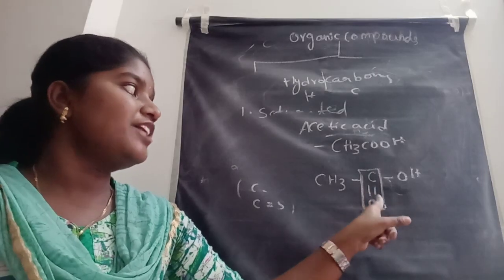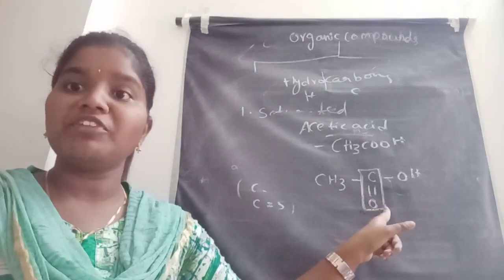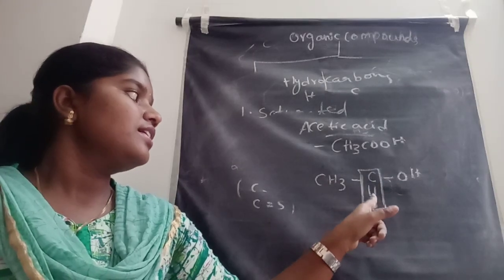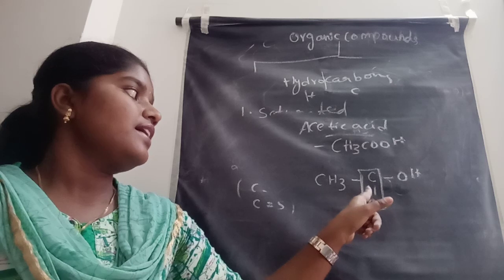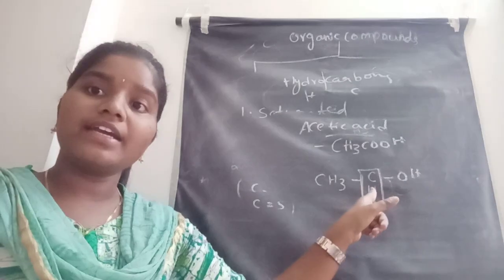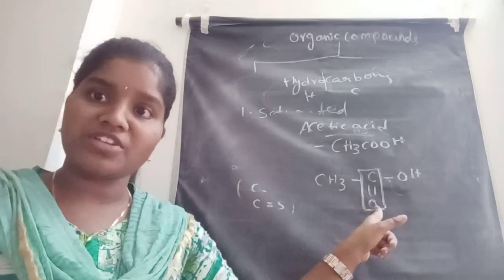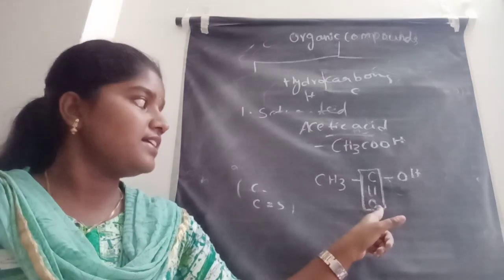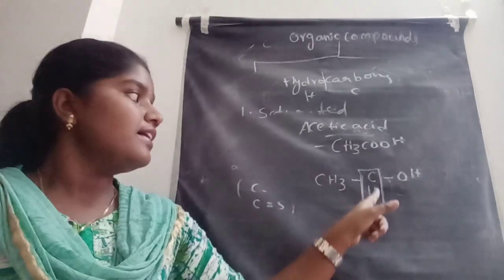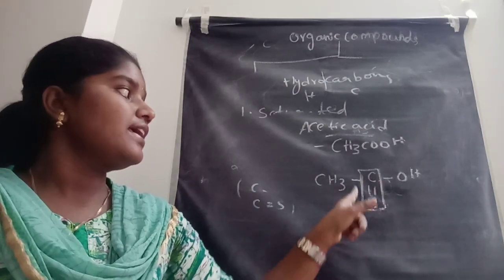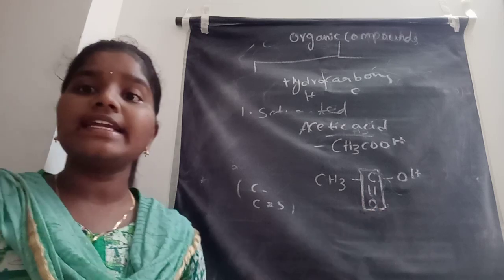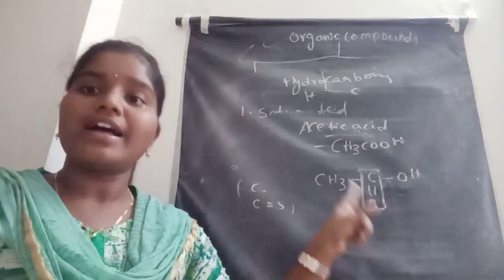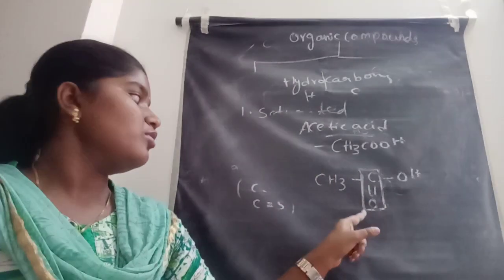Carbon is present but the double bond here is to oxygen, and it does not contain a double bond to hydrogen. It is said to be unsaturated, but it does not contain only hydrogen atoms, so this is not a hydrocarbon. The compound contains C double bond O other than the hydrocarbon, so it is also said to be an unsaturated one.